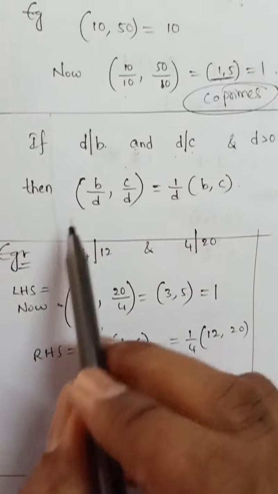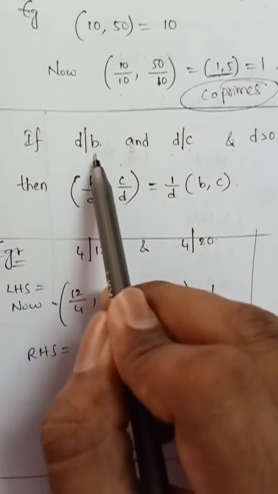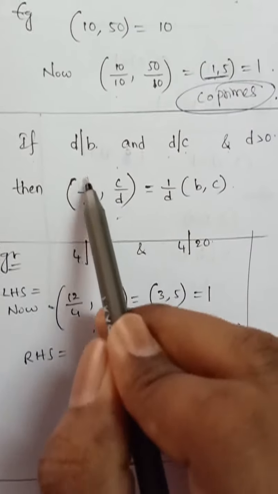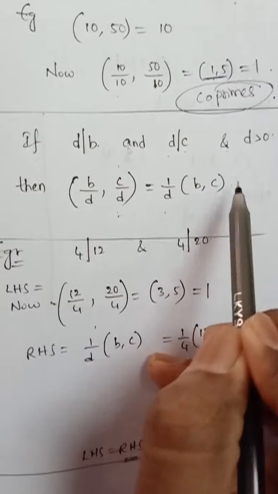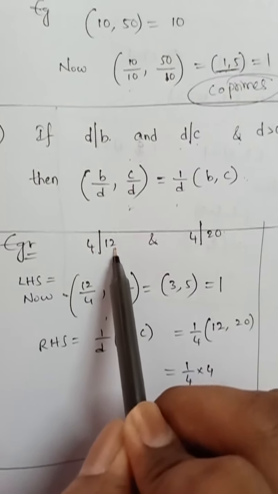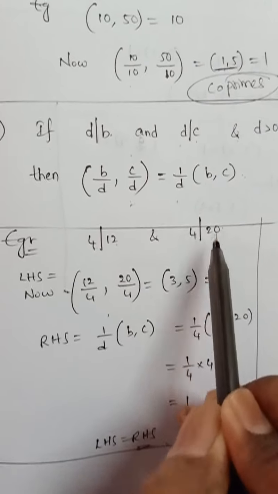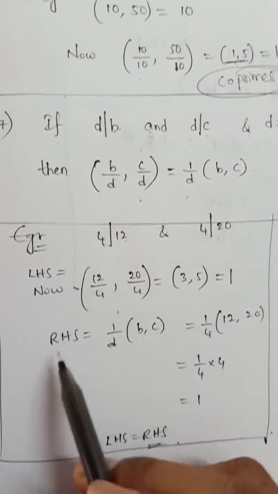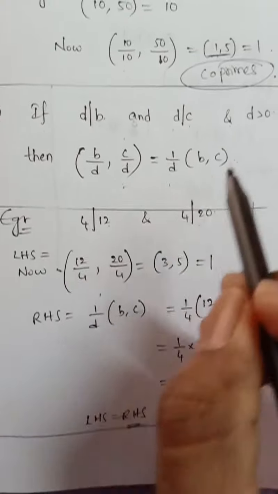The example says 4 divides 12 and 4 divides 20. Now what do you need to prove?